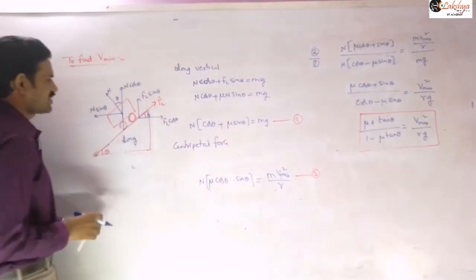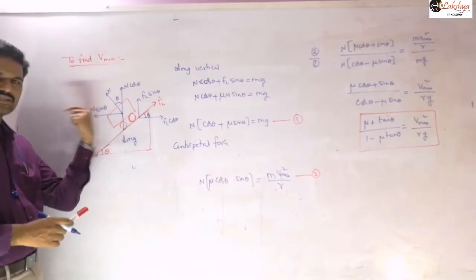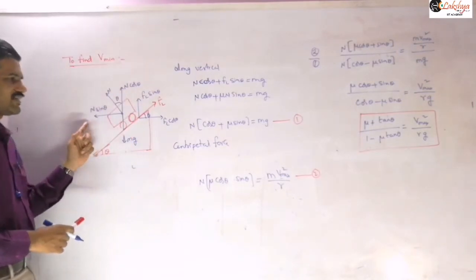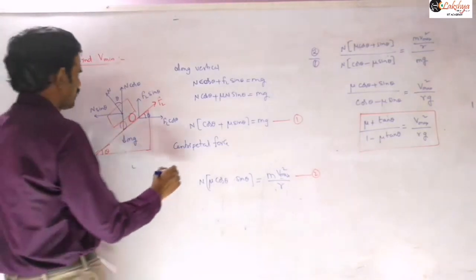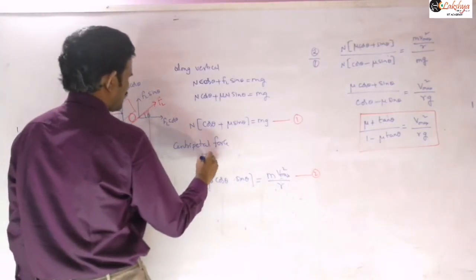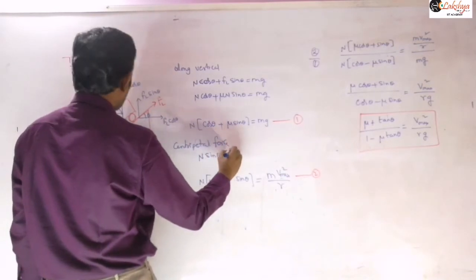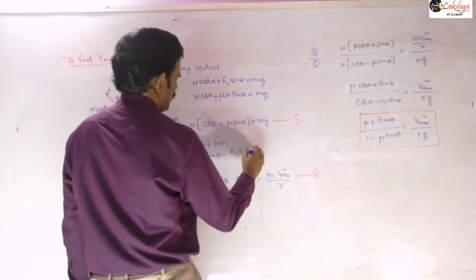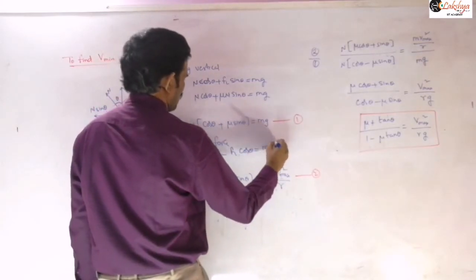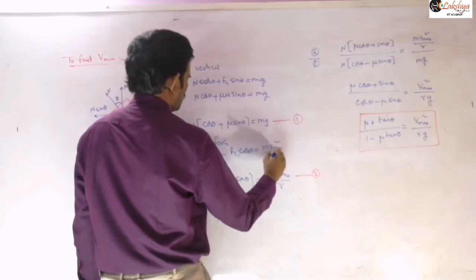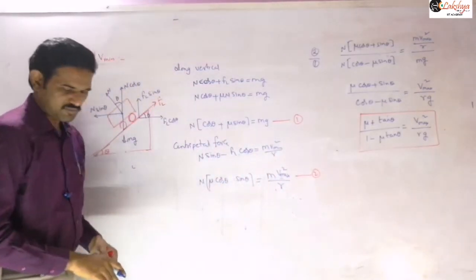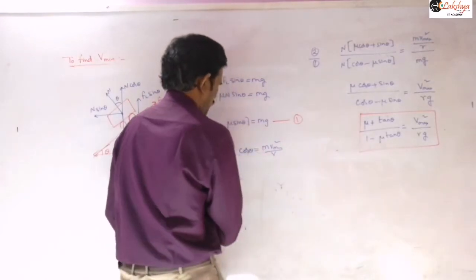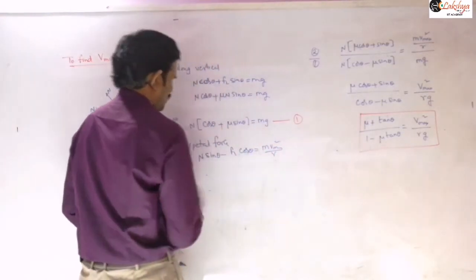Now the centripetal force equation. Our centripetal force must be directed in this direction here because the circle is there, it is taking the turn like this. So N sin theta must be greater than F_L cos theta there. So the centripetal force equation you can write as N sin theta minus F_L cos theta is equal to m v minimum square by r.